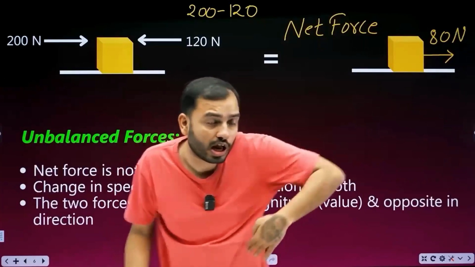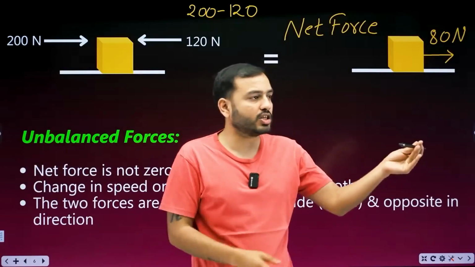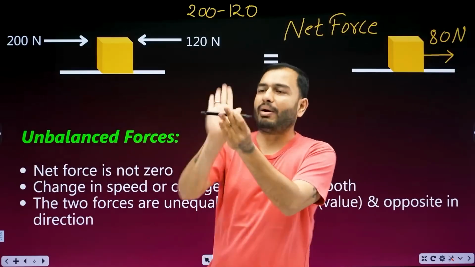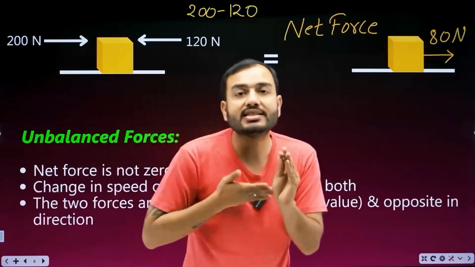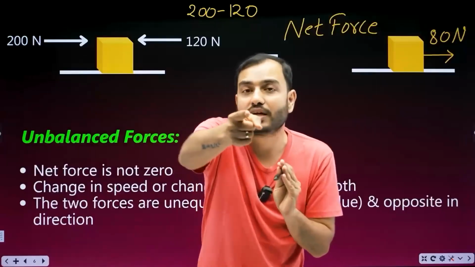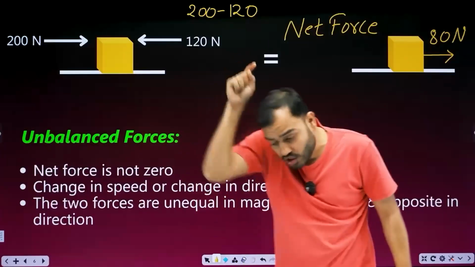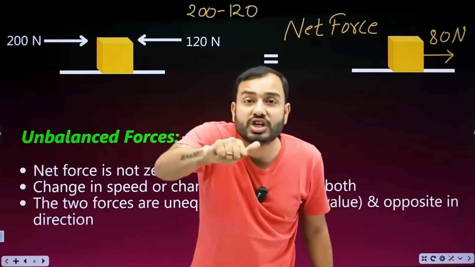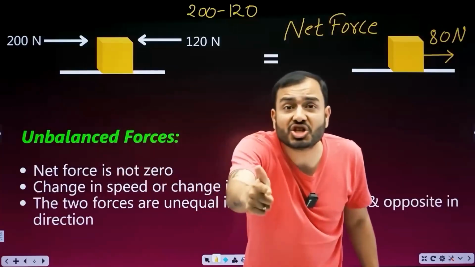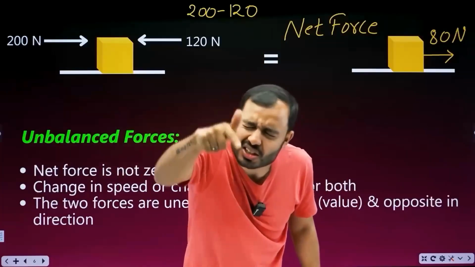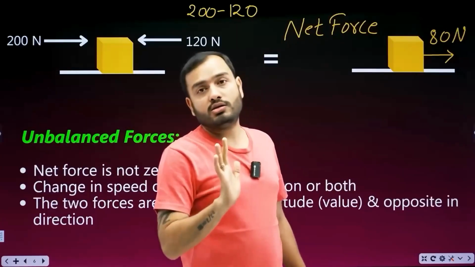Assume it were moving like this, and the force was applied like that. Suppose something is moving, a ball is going in front of me. I hit it, its direction would change. It will change. Beta, force is required for direction change. Write it in the copy. To change speed, to change direction, force is needed.